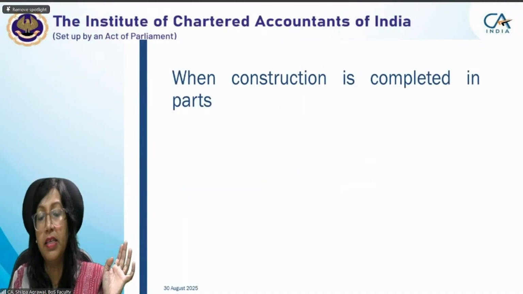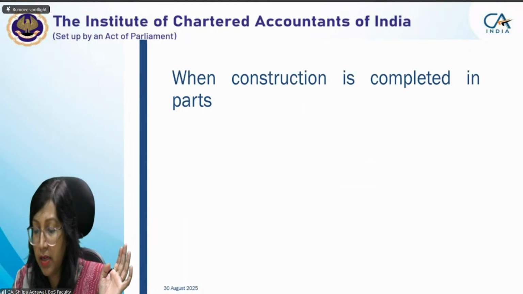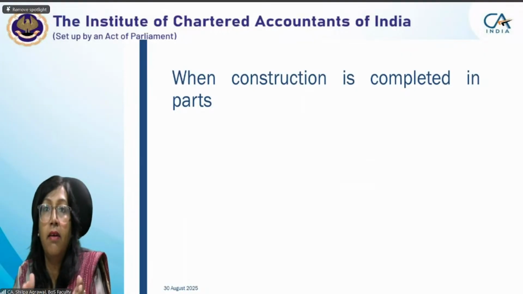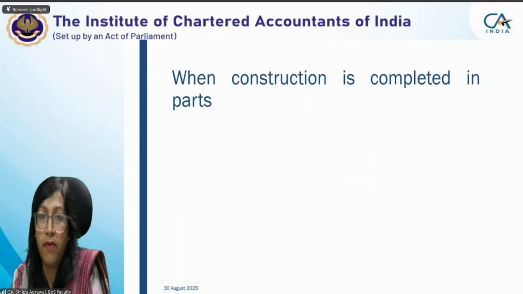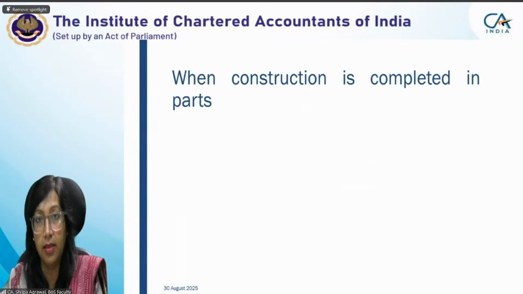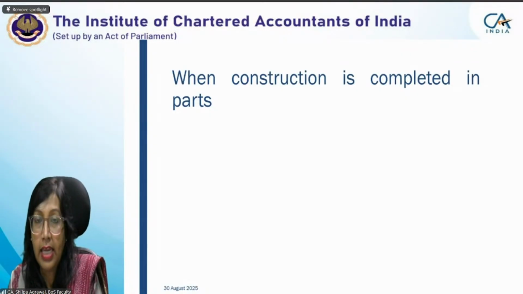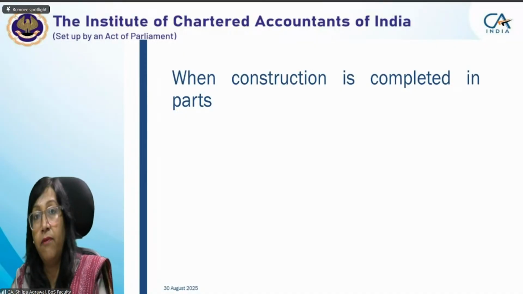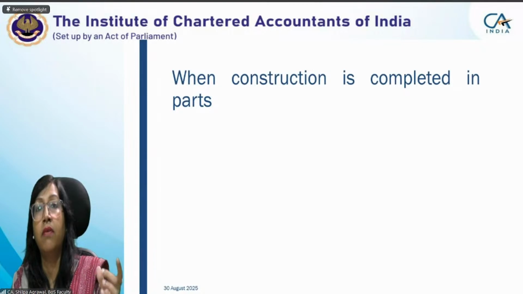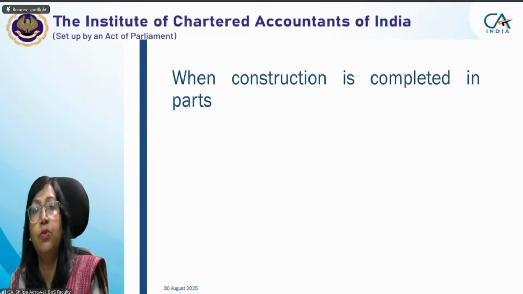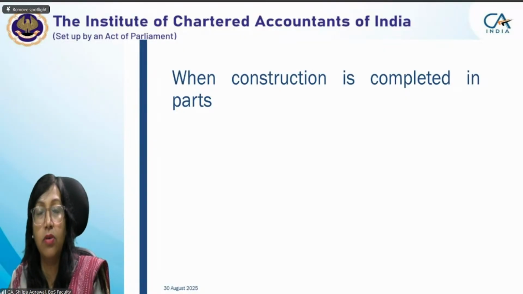When construction is completed in parts, see, till now what we studied was that we assumed that there was one building and that building once completed, borrowing cost was also completed. It may happen that you are simultaneously doing construction work for many assets, and the time one asset is completed, capitalization of borrowing cost will also end at that particular point of time. If that construction work is interrelated, without completion of all the parts, you cannot start the intended use.